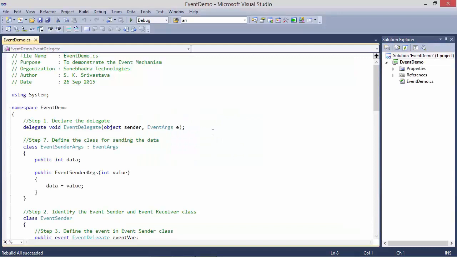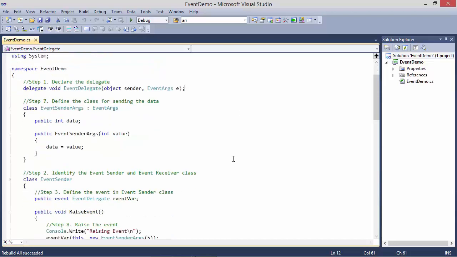So here is the source code. Okay, let's go through all steps. Step 1 is declare the delegate. So here we have delegate, event delegate. It has two parameters. First parameter type is object and second parameter type is EventArgs, and return type is void. So it can refer to a method which has two parameters, and first parameter type should be object, second parameter type should be EventArgs and return type should be void.